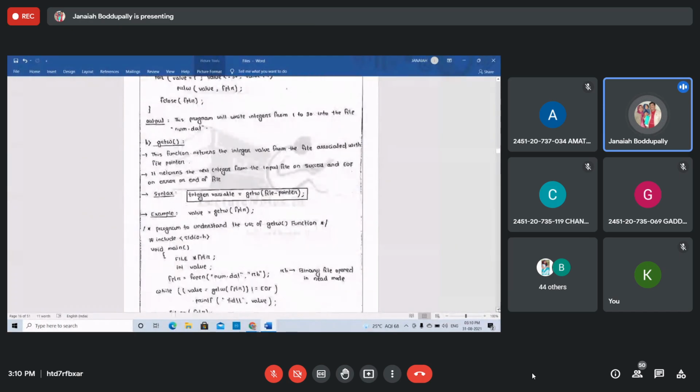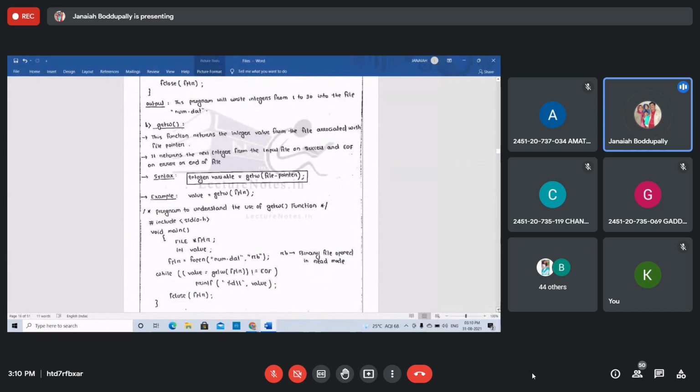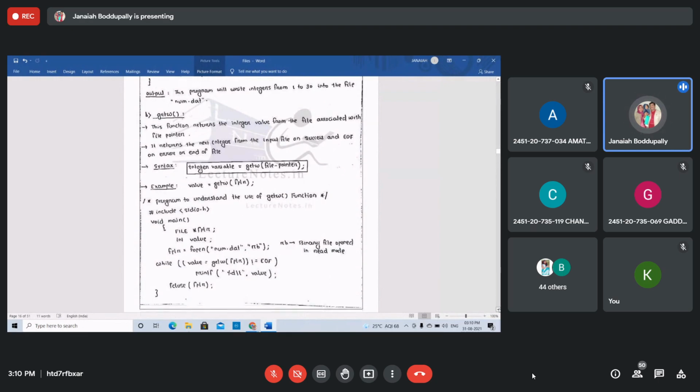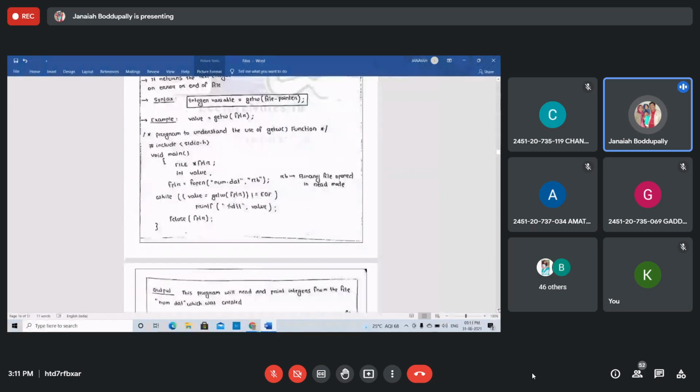Same like getw. This function returns the integer value from the file associated with the file pointer. It returns the next integer from the input file on success, or EOF on end of the file or an error. Syntax: integer variable equal to getw of the file pointer.